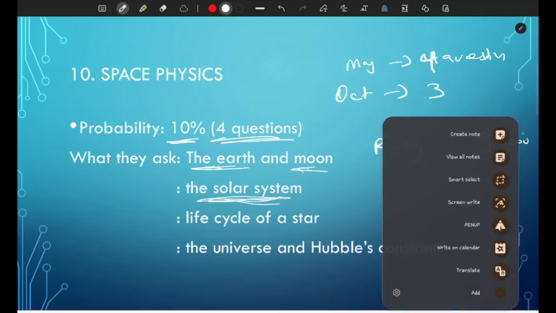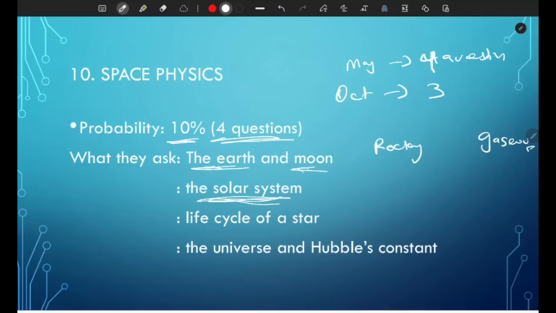The rocky planets are smaller, and the gas planets are giant. So what are the rocky planets? It's the first 4: Mercury, Venus, Earth, and Mars. And the other 4 are the gas planets: Jupiter, Saturn, Neptune, and Uranus.